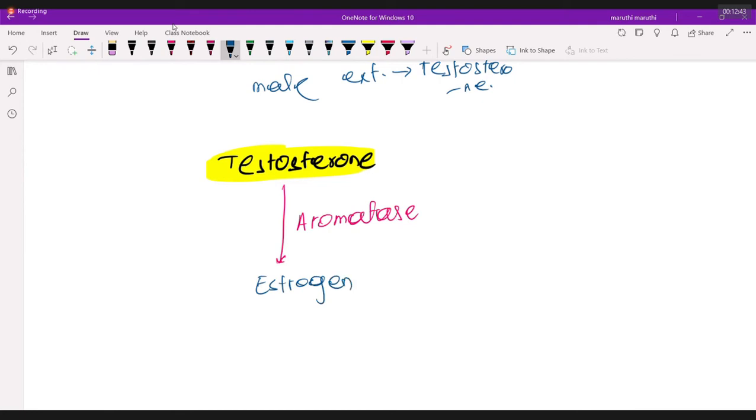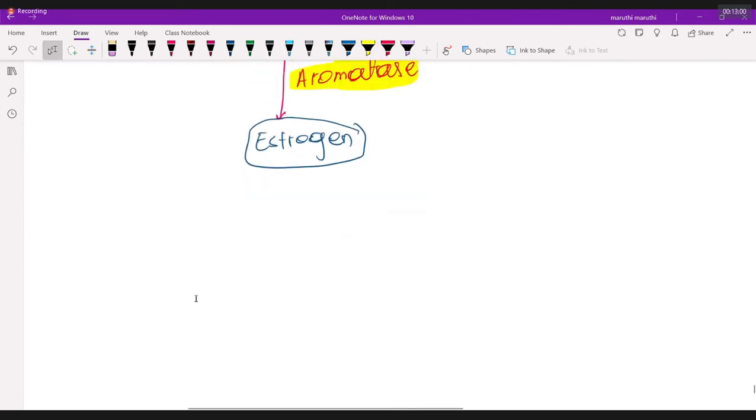If aromatase acts, that is going to lead to the formation of estrogen. So aromatization is the forming of estrogen. Aromatase is an enzyme which will form estrogen. If estrogen is being formed, it will lead to male secondary sexual characters or female secondary sexual characters? Male secondary sexual character. Arey, estrogen is there, why would male come? Female only.